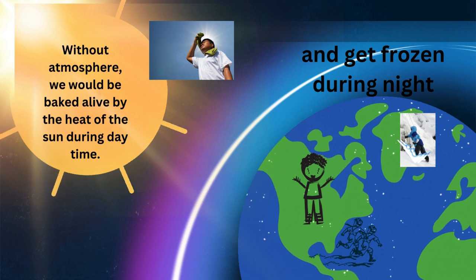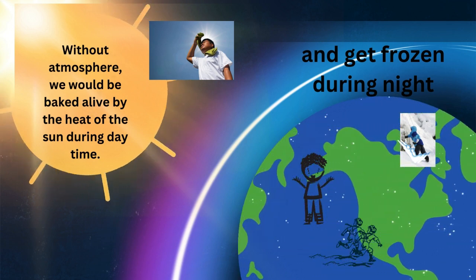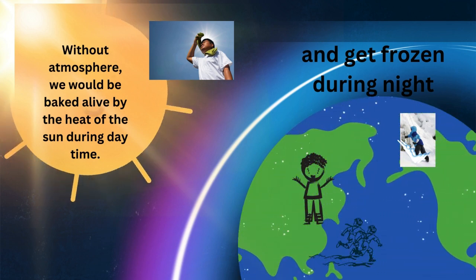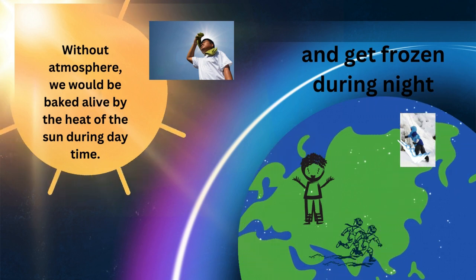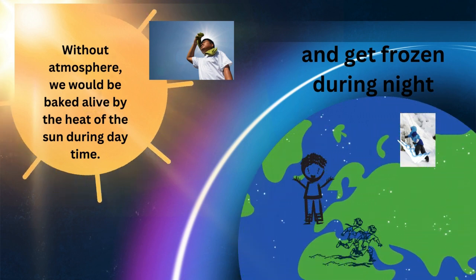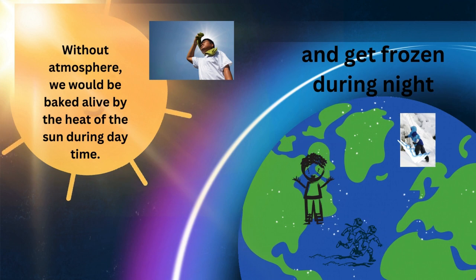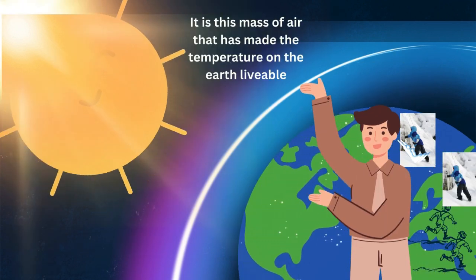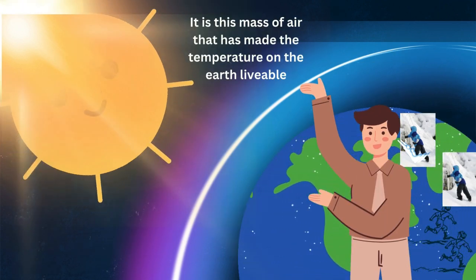Without the atmosphere, we would be baked alive by the heat of the sun during daytime and get frozen during the night. It is this mass of air that has made the temperature on the Earth livable.